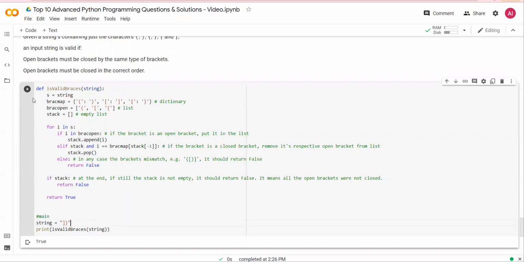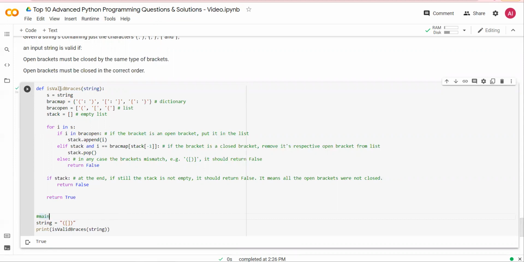It does not have a close. It should give me a false. Now, if I add this, this should also be false. But if I remove the last 2, this should be true. This is what it should look like.